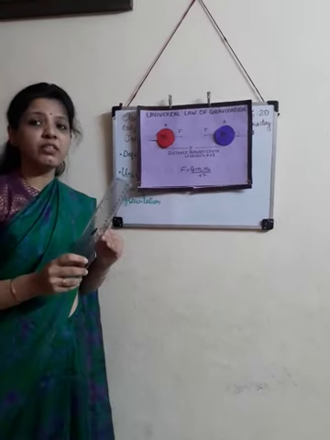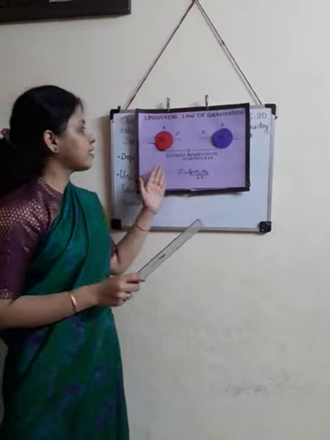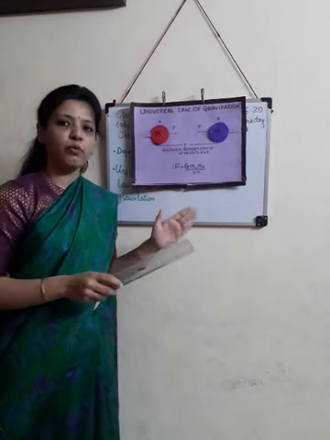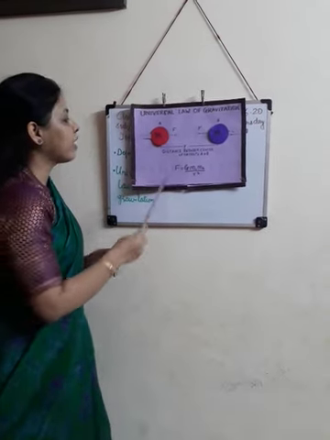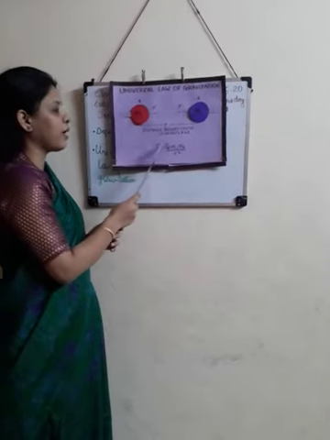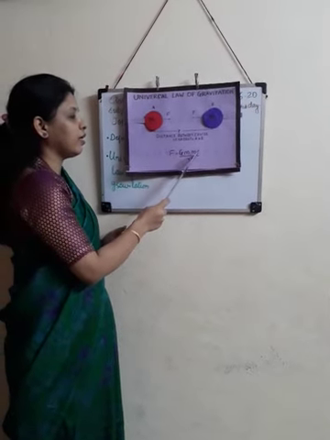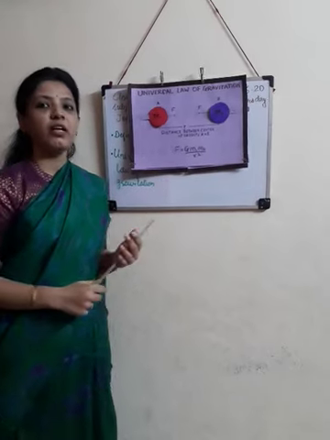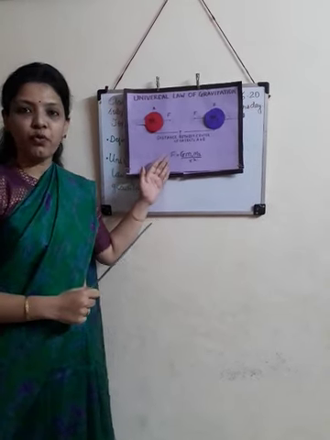We always take distance from the center of the objects. Okay. Now, gravitational force F is given by capital G m1 m2 upon r square. Now, let's derive this formula.